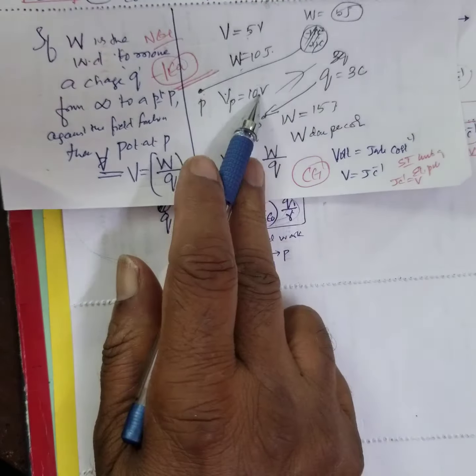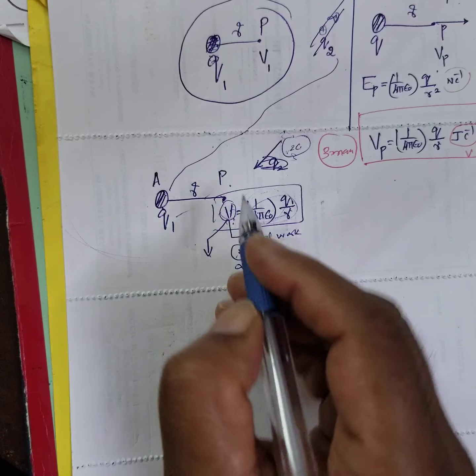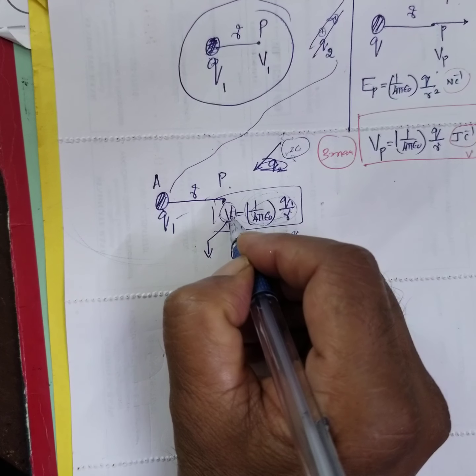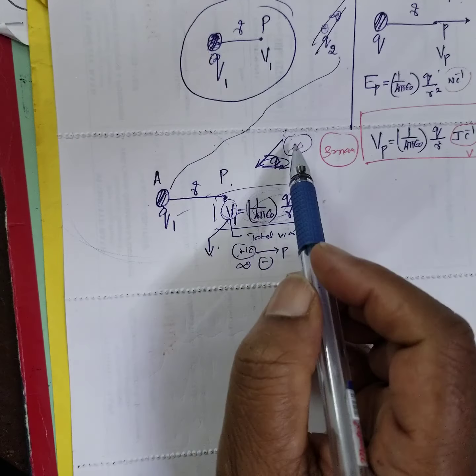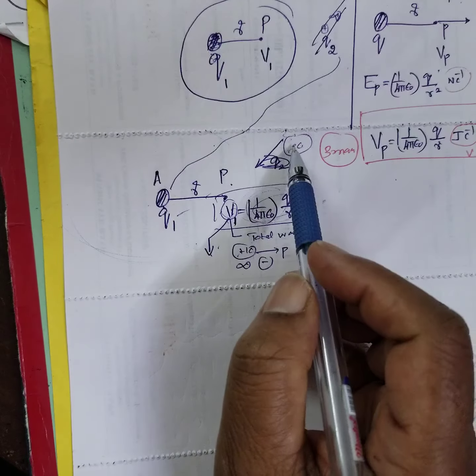If I bring 3 coulomb, it is 15. So what does this mean? V1 represents the work done in bringing a unit positive charge from infinity to that point. Instead of a unit positive charge, I will bring some charge Q2. Q2 means 3 coulomb I will bring. Then what is the work done?